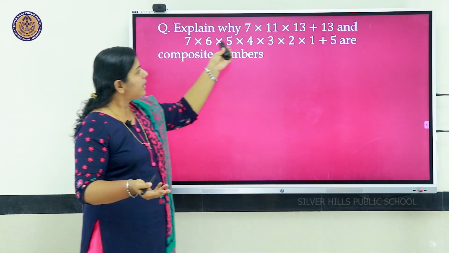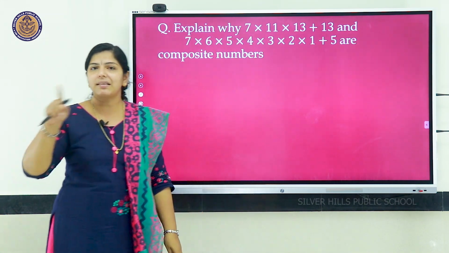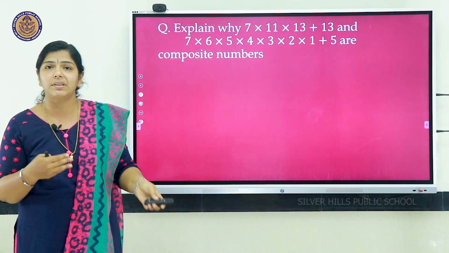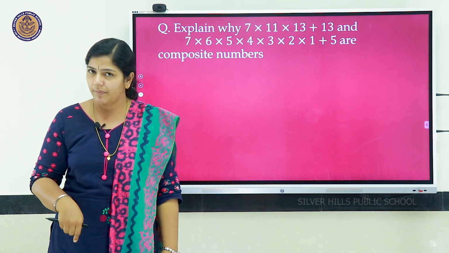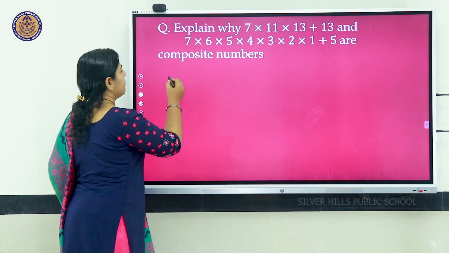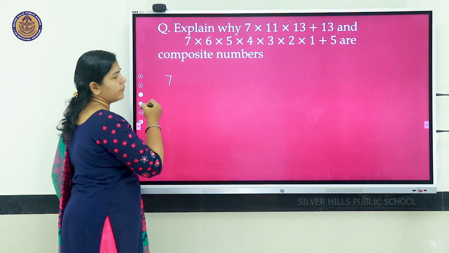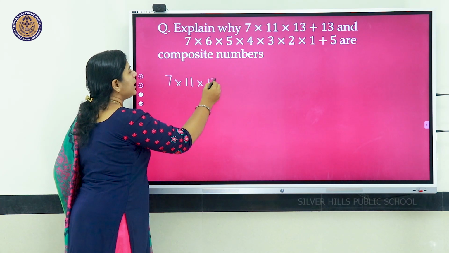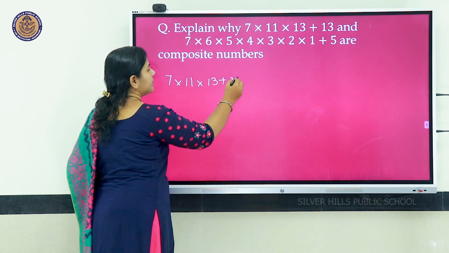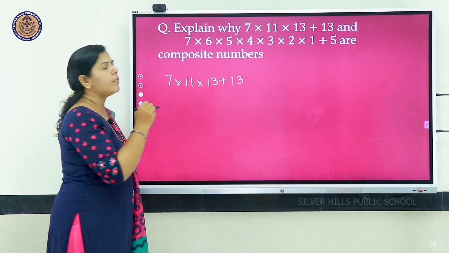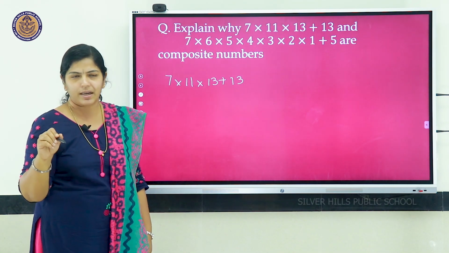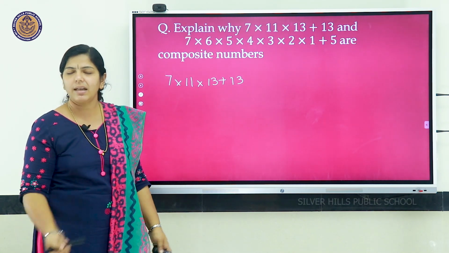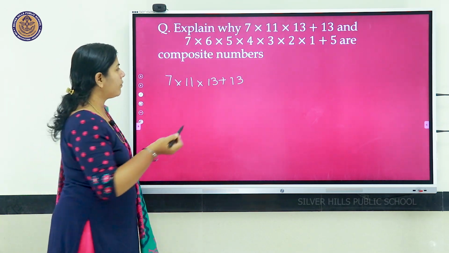So, here it is a product, but there is a plus sign also. So, we can't say they are a product of primes directly, we have to simplify that. How is it possible? We will see. So, we take the first one, 7 into 11 into 13 plus 13. Somehow we have to remove that plus sign, and the other factors are all prime numbers. If you remove that plus sign, it will be a product of primes.